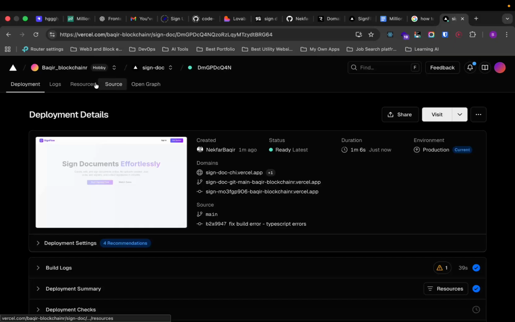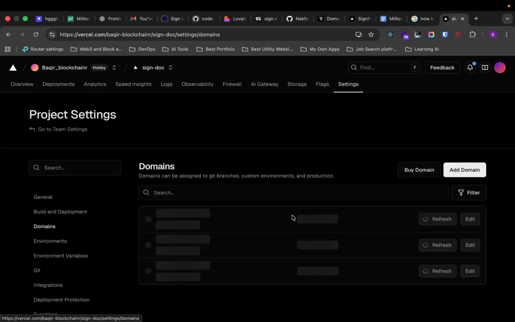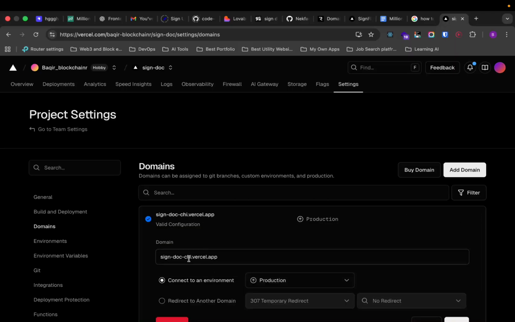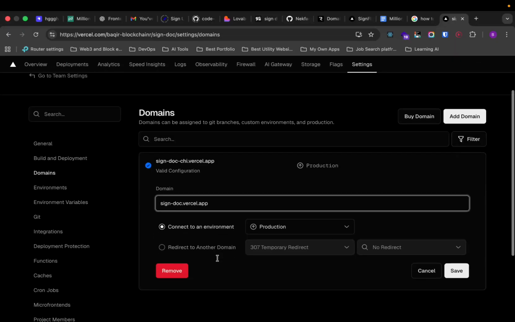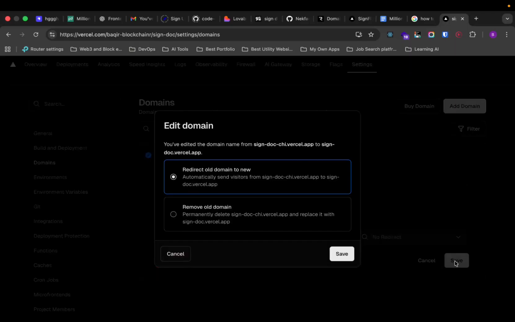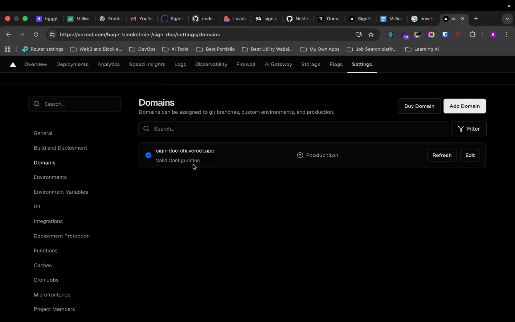Okay. Just going to go to this project, go to its settings, go to its domains, and you can see that it's going to be signdoc.chai.vercel, something like that, right? Chi or chai, whatever. So we're going to just delete that part, and we only want signdoc.vercel.app because we need that, okay? And then we're going to save it, and then we're going to say redirect. No, we're going to remove the old domain and have. Oh, we cannot do that. It says that it's already assigned to another project. So if that's already assigned to another project, then we cannot do anything.